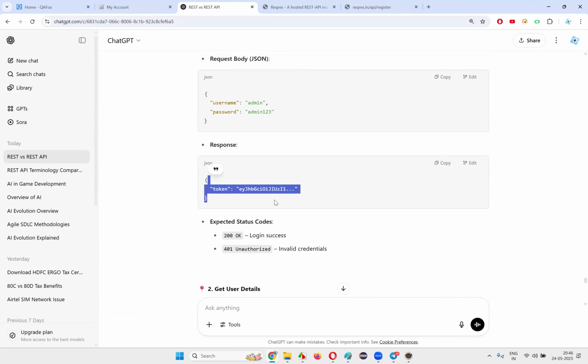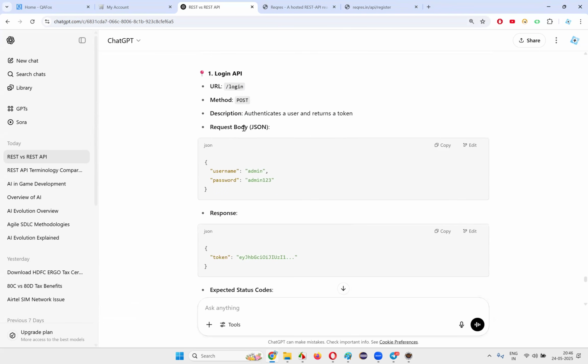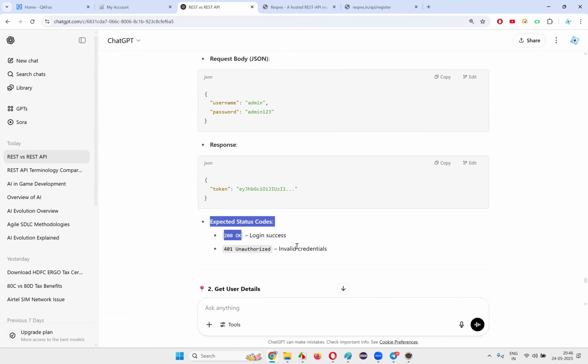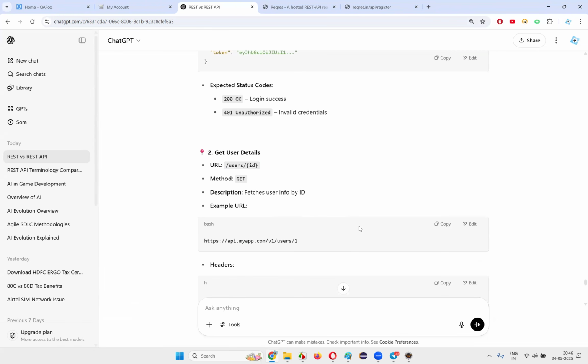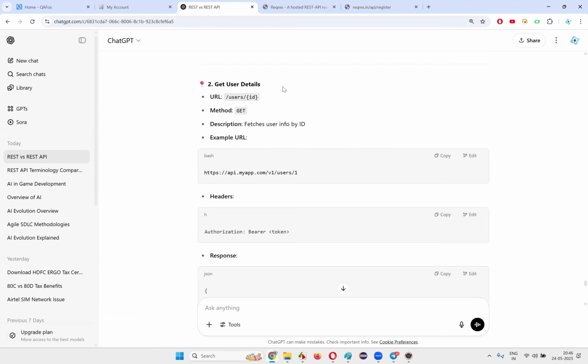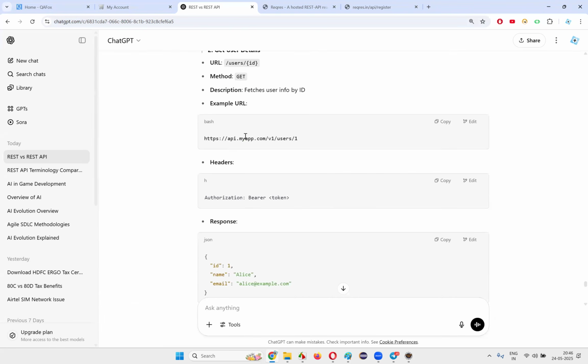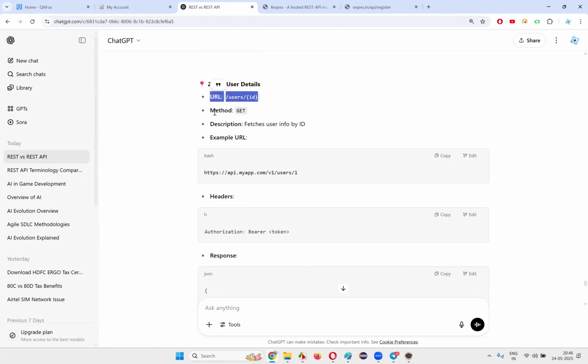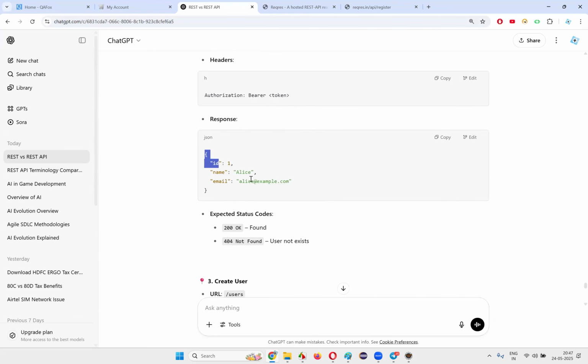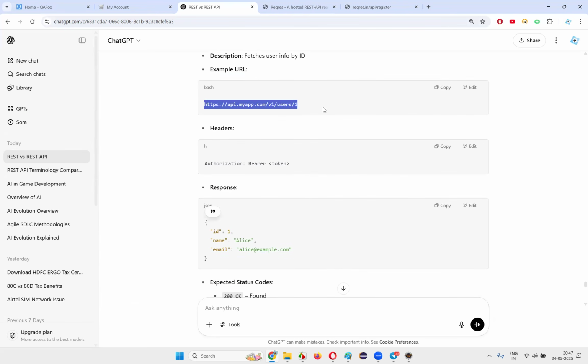Then what response we should get, what request we have to send in the request body, and what is the expected status code we should get. Like that they'll give. So for the second API request, URL, method, like this they'll give. The base URL will be on the top anyhow. Method, get method you have to use. What is the explanation, what this API request will do at a high level, an example URL, and headers, response. They'll also give the entire thing.